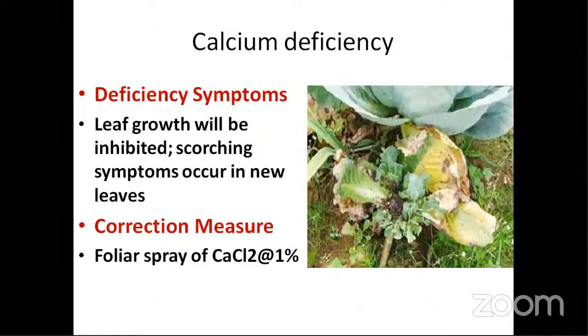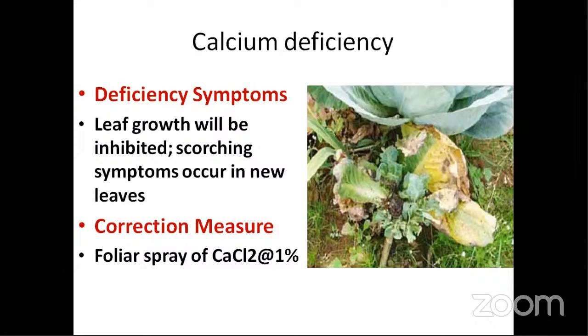Next, the calcium deficiency. Calcium is important for the cell wall. It is a major component in the cell wall, cell development, and all kinds of things. That's the reason it will show the collapse of the cells. Collapse means it will show the scorching symptoms. It will show the browning symptoms. That's what you are seeing.